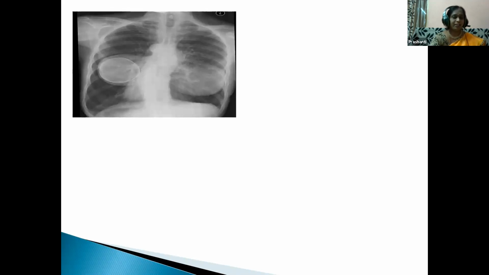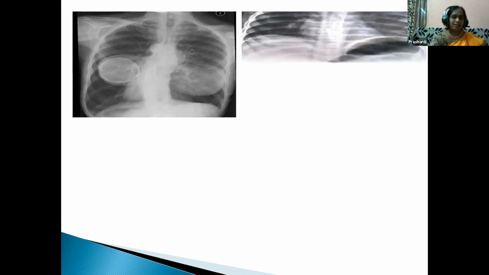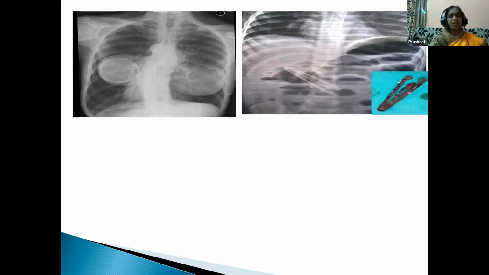And X-rays are also used to detect and diagnose cancer, and also when any foreign substance enters the body. Suppose knowingly or unknowingly you swallow any foreign substance. Here you see in the picture, children, there is a pin which is seen in the lung region. So like that, foreign substances are identified by the X-ray film.